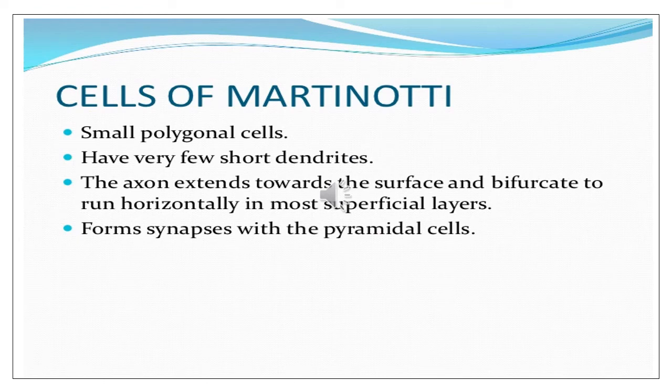Now discussing cell of the Martinotti, they are small polygonal cells. They have very short dendrites while the axon extends towards the surface and bifurcates to run horizontally in the more superficial layers. They form synapses with the pyramidal cells.